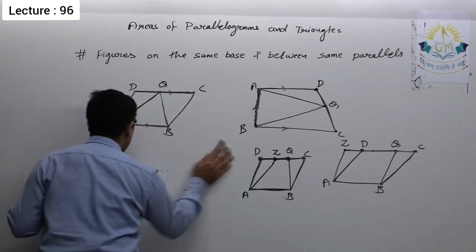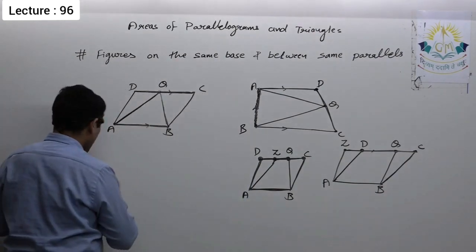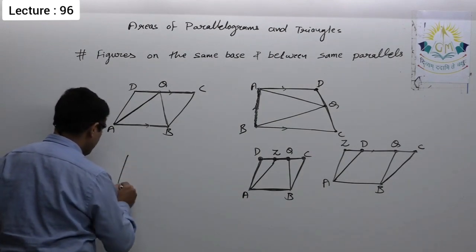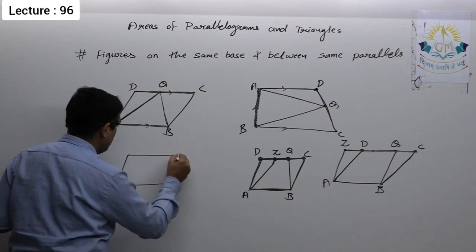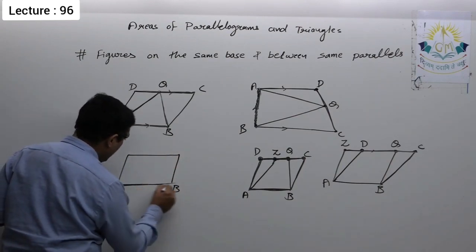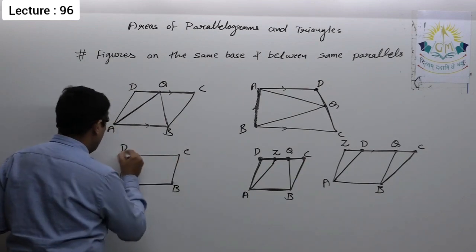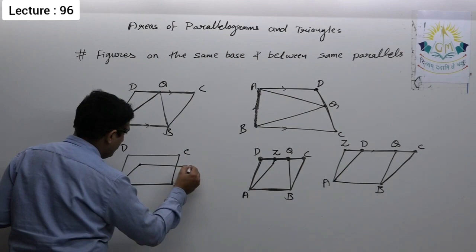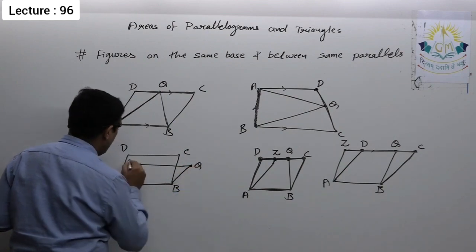Okay, now let us take one more example. This is parallelogram ABCD, and there is one more parallelogram ABQZ.